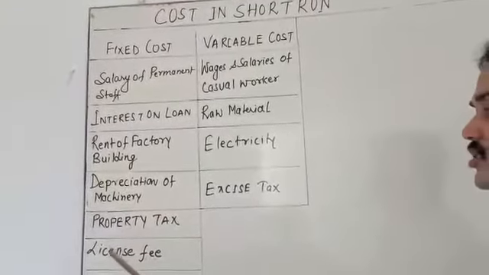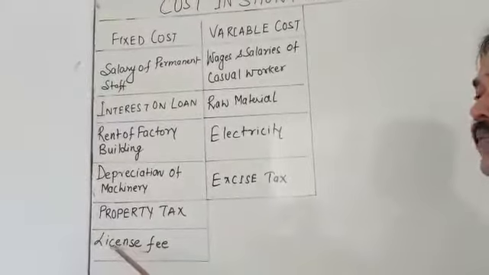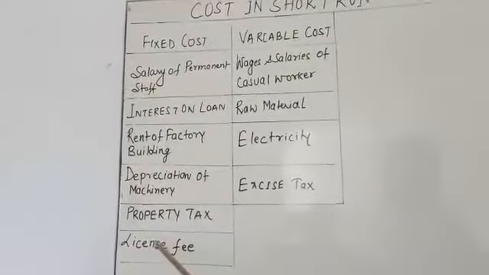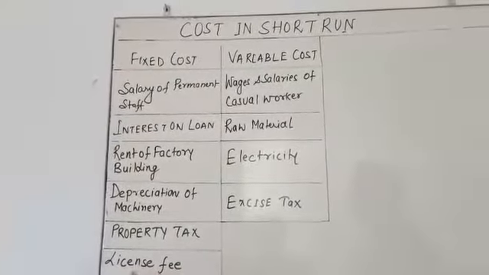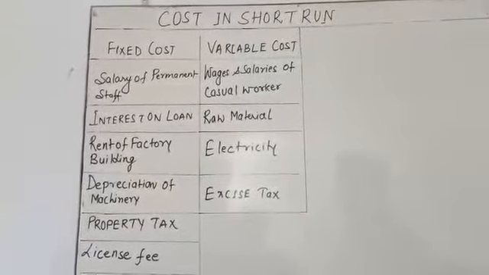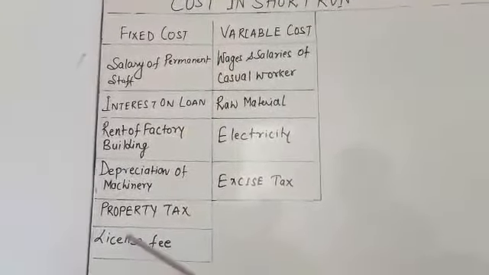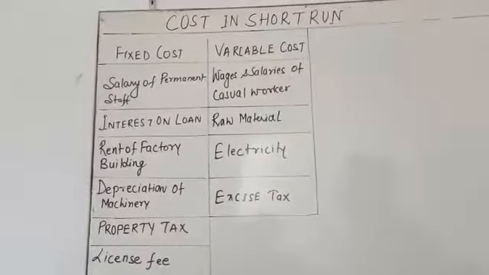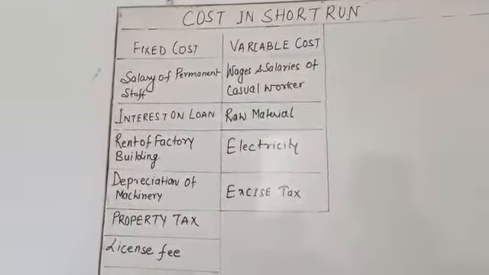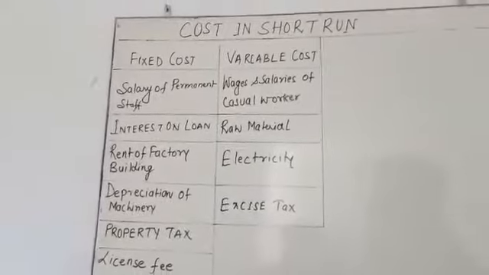Property tax is also a fixed cost. Whatever the production, you require a certain type of government license. So these are the fixed costs which remain the same. They will not change according to the variable factors. Okay, what are the variable costs?